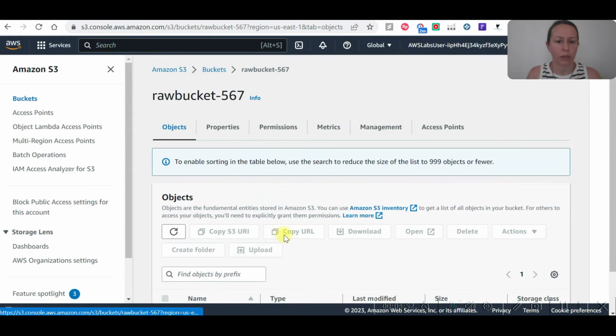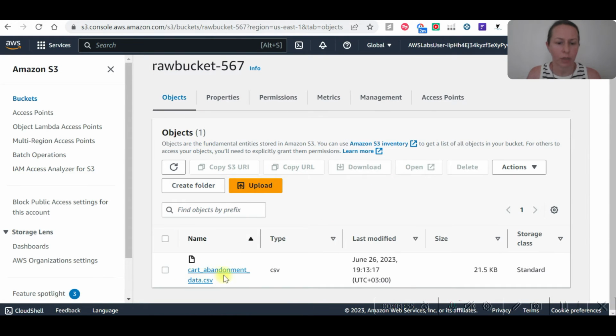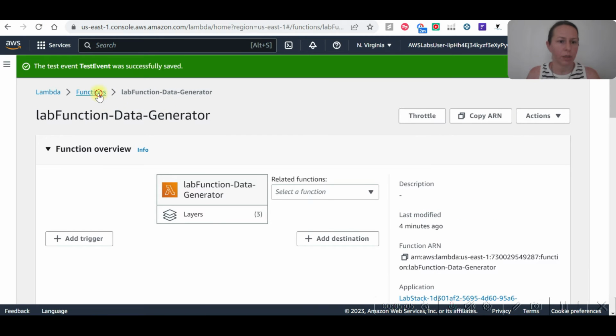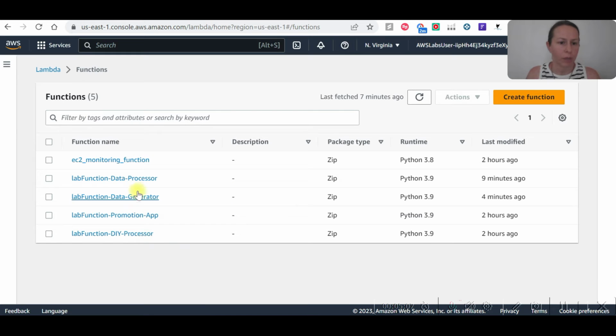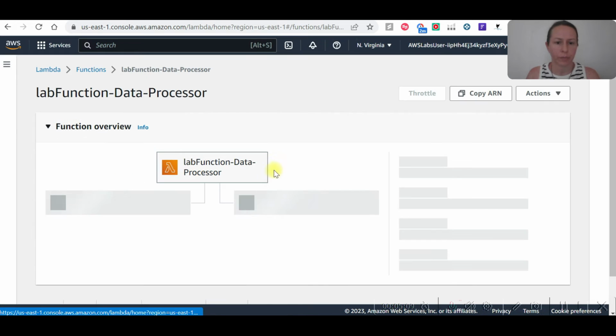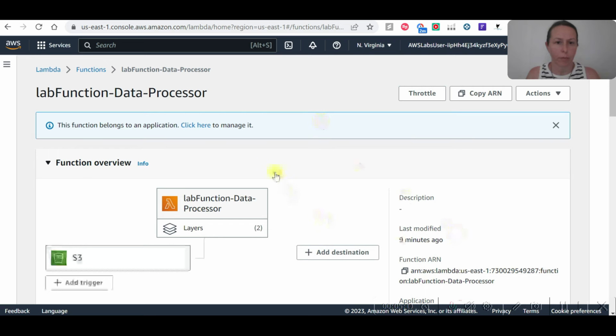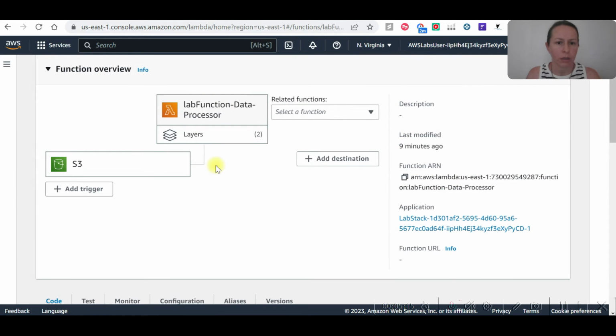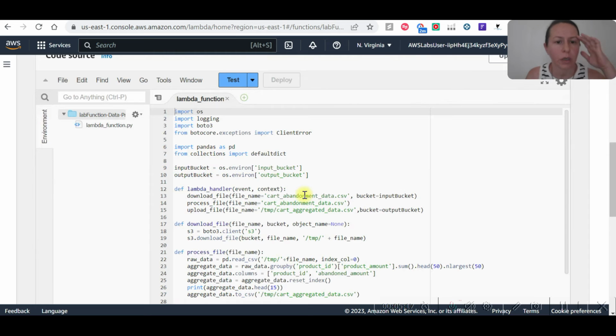Let's go to raw bucket and see chart. This one is just created now. Now let's go to other page and Lambda functions, data processor, and this, let's go and review how it works.